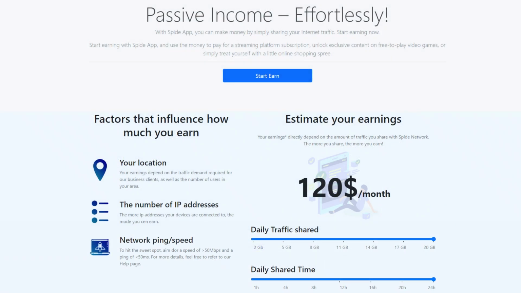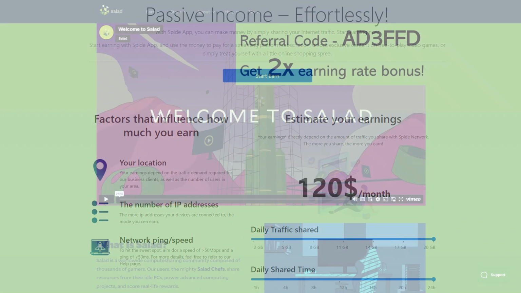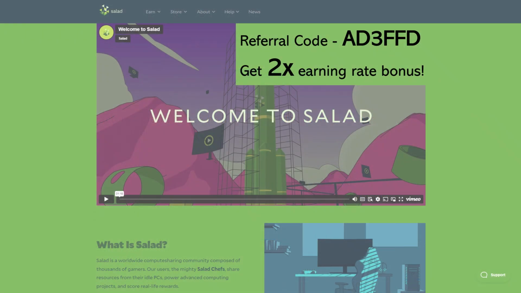Spied Network is like the others and will complement your earnings. It is available for Windows, macOS, and Linux. Salad shares your computer's CPU and graphics card power to earn you passive income.